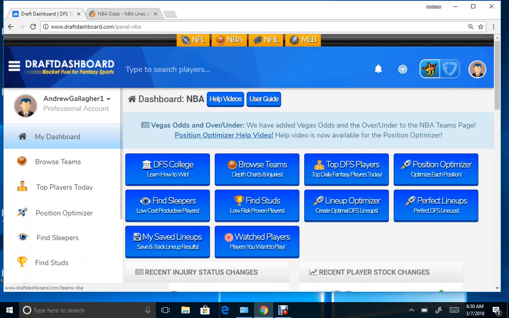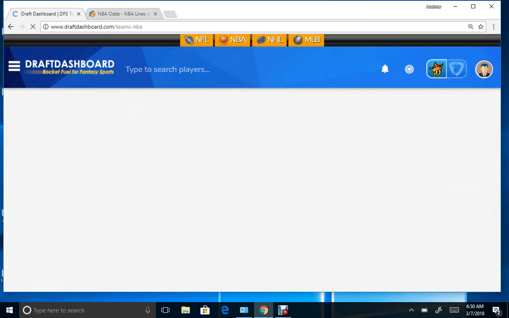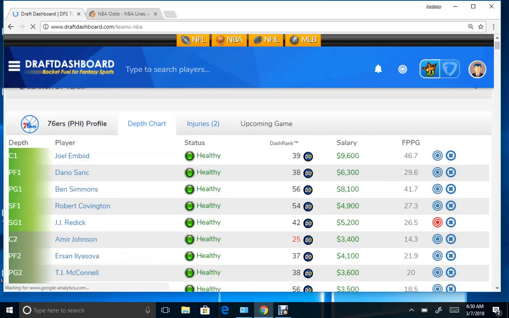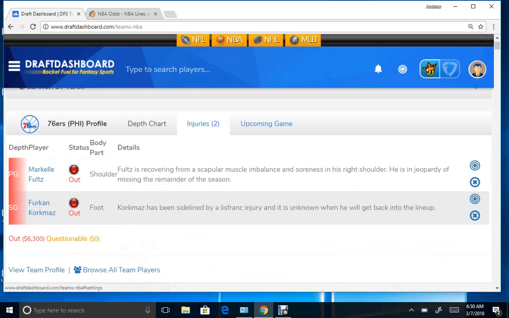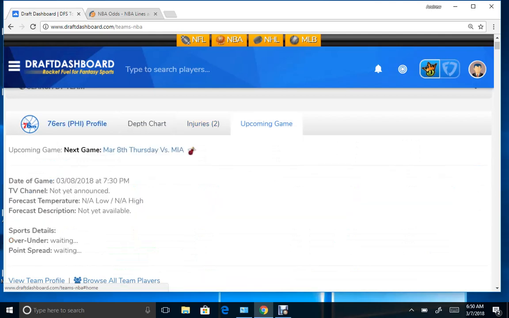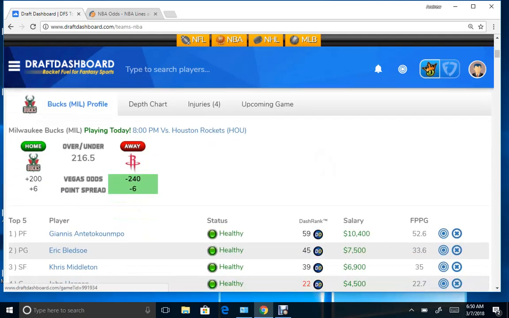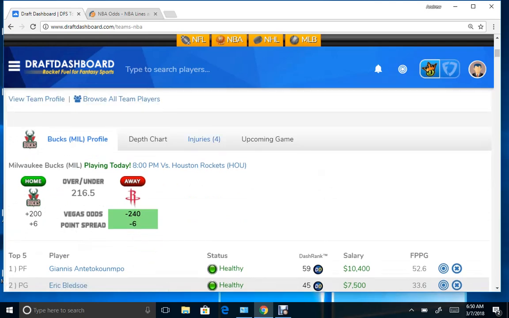You can also find those Vegas lines along with the depth charts and injuries. So you got these tabs here, for example, awaiting the Vegas odds there, but probably because they're not playing today, they just played. Let's see, next game. Let's look at the current game. Playing today, Milwaukee and Houston.